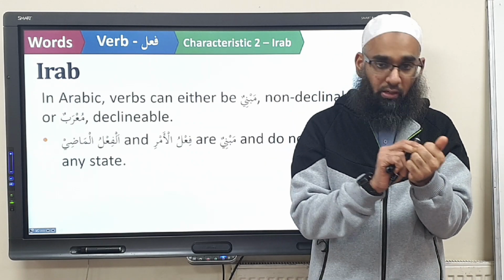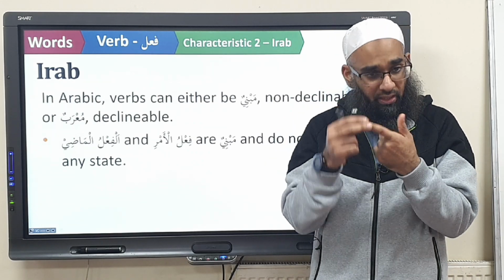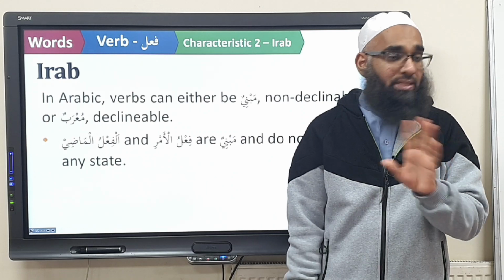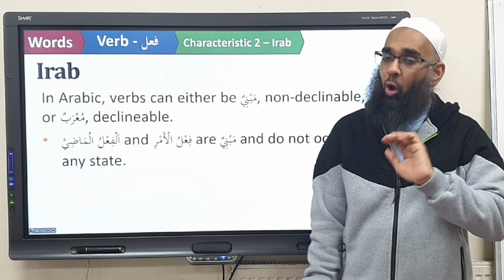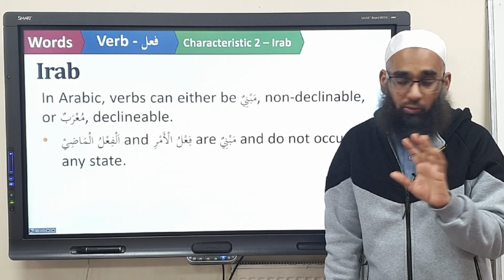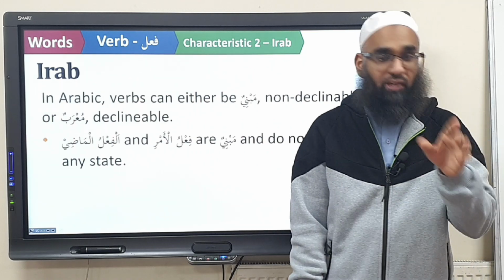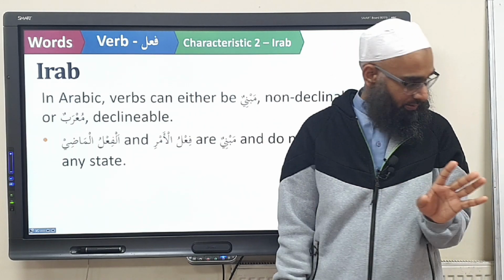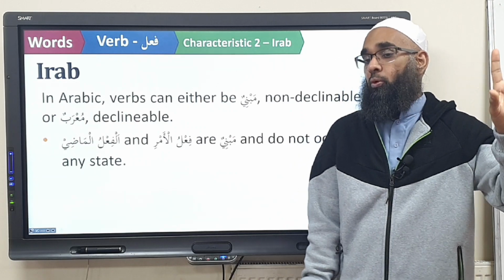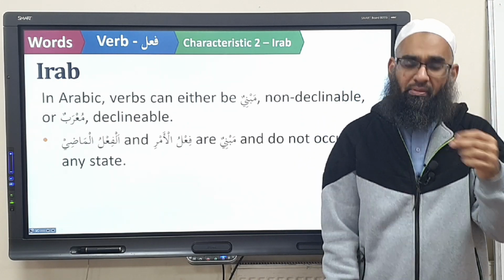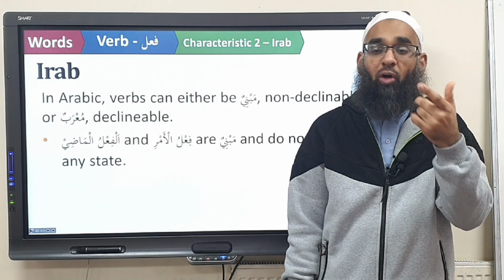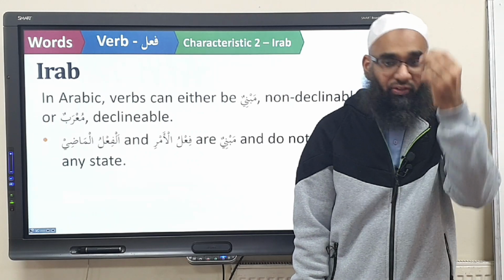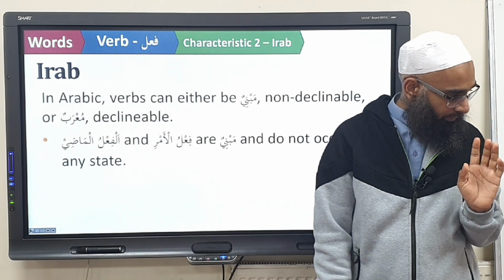Now what we're saying here is, from the three verbs, you have al-madi, al-mudari, and al-amr. From these, the madi and the amr always stay the same. You never change them. Fa'ala is always fa'ala, and if'al is always if'al. There's no change to this. We do if'al later on, so don't worry about the amr at the moment. Fa'ala never becomes fa'ali, fa'alu or fa'al. It's always fa'ala. You following?